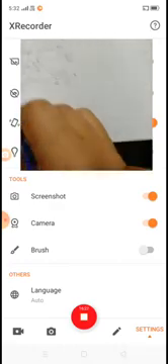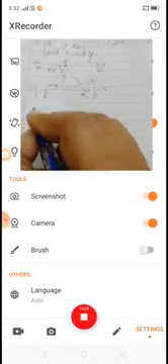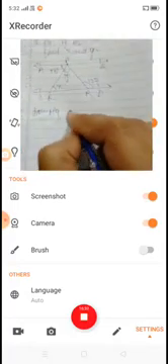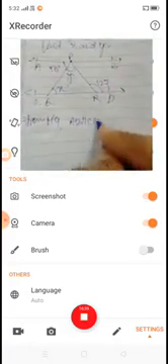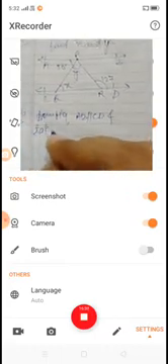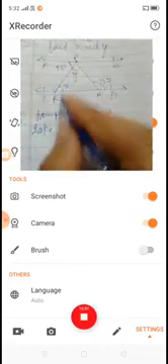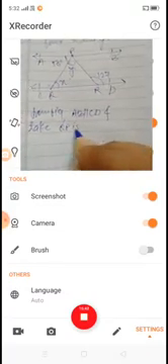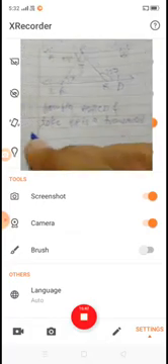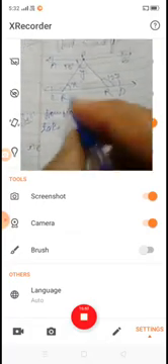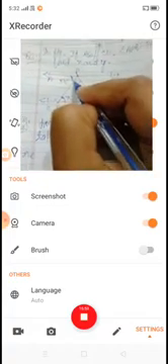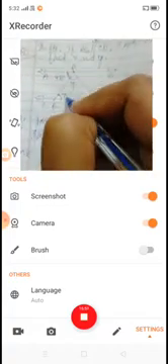Okay, here from the figure, line AB is parallel to CD, and take PQ as a transversal. That is, angle X and angle 50 are a pair of alternate interior angles.